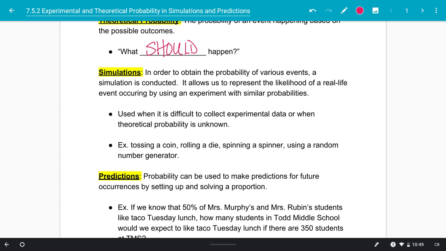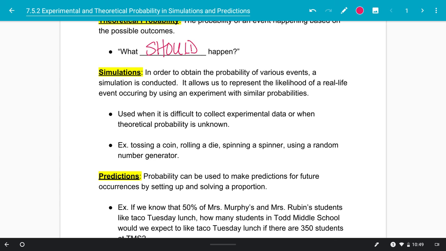So if I have a feeling that something is going to have a 50-50 probability, I could use tossing a coin to simulate that probability. Or if I think something has a 1 in 6 probability of happening, I could roll a die and say a 1 is that event happening. And then when I roll the die, that's my simulation to see how many times I actually get the 1.